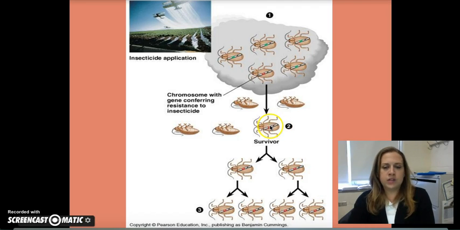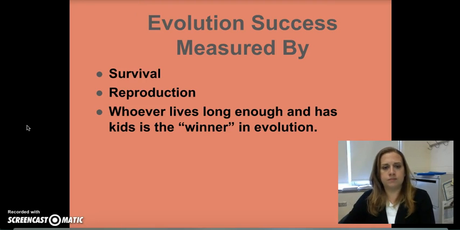This is a random mutation that this insect just happens to have. When the insecticide is applied and everybody else dies, any individuals that have the red gene are still alive, they survived, and now they will reproduce and they will essentially pass on this gene. And so now you have this generation of insects that all contain the insecticide resistance gene.